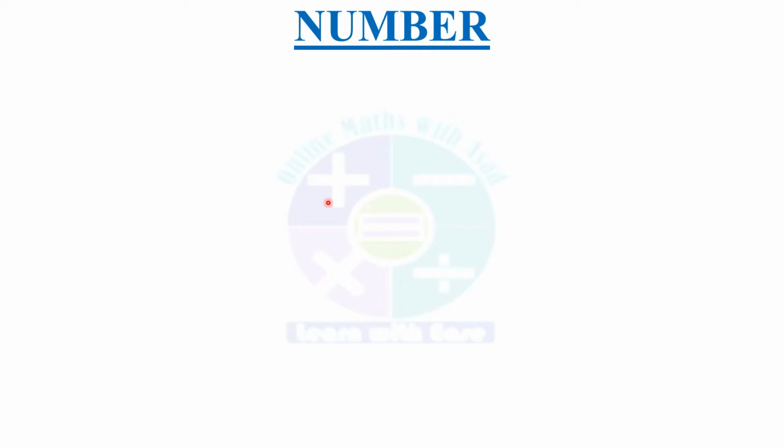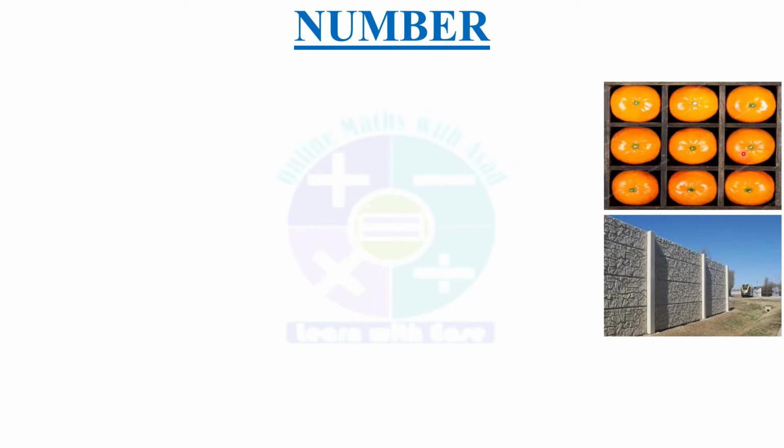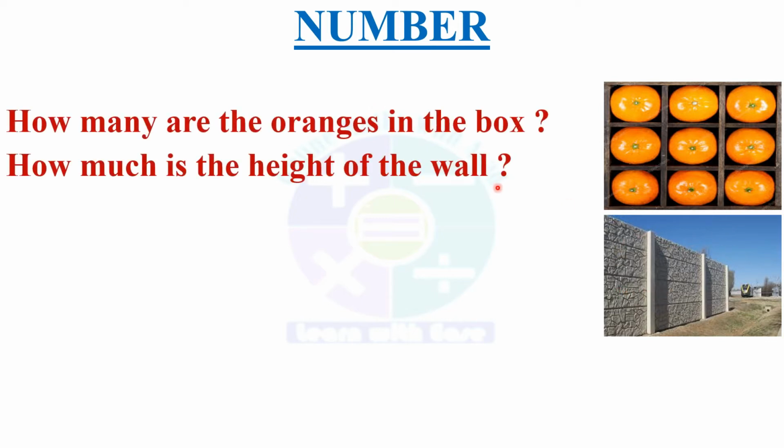So students, first we will discuss what a number is. Here in front of you are two pictures. In one picture there are some oranges, and in the second there is a wall. Now I ask you two questions. The first one: how many oranges are in the box? Your answer will be 9. There are 9 oranges in the box.